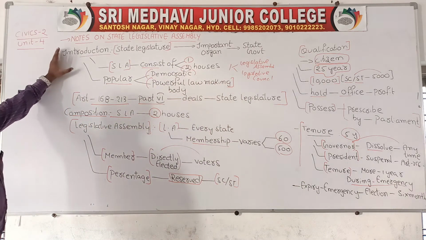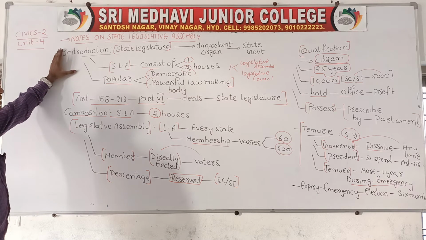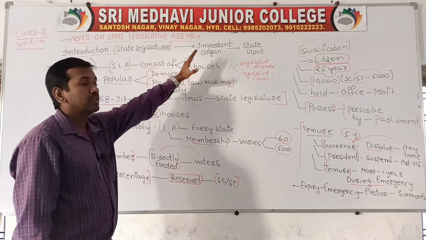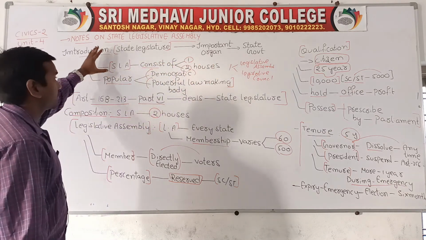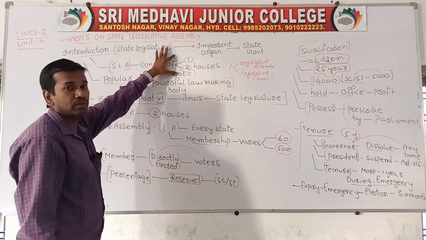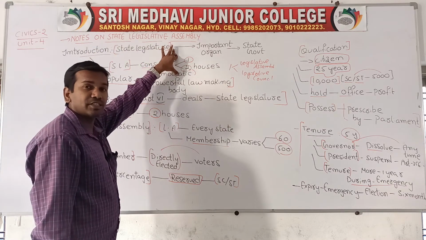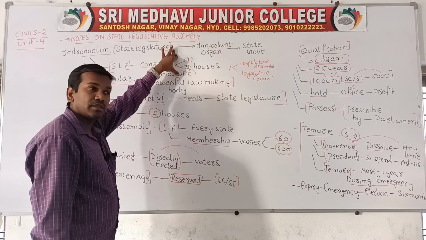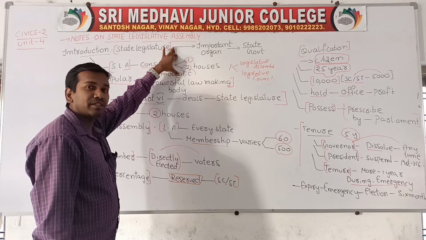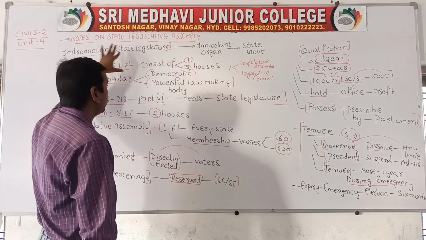So what we have discussed, first, the introduction. In the introduction we discussed the state legislative assembly. This is one of the important organs of the state government. The state legislature mainly consists of either a legislative assembly alone, or a legislative assembly and a legislative council. There are some states which contain only a legislative assembly, and some states also contain a legislative council.